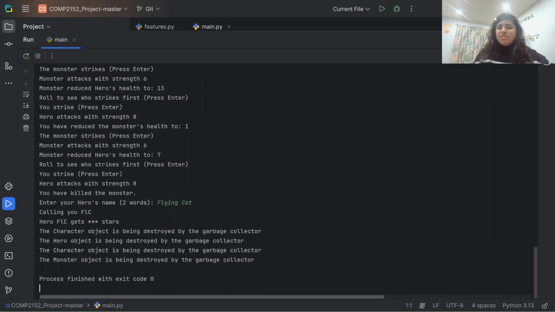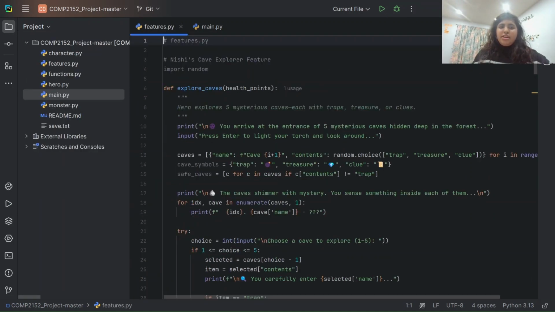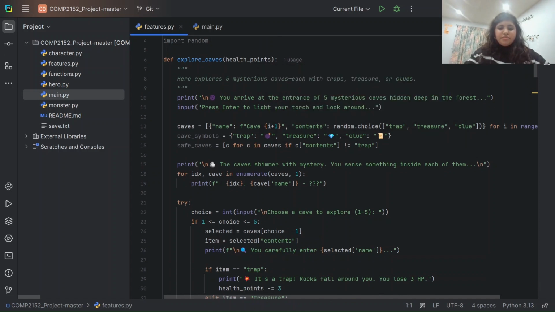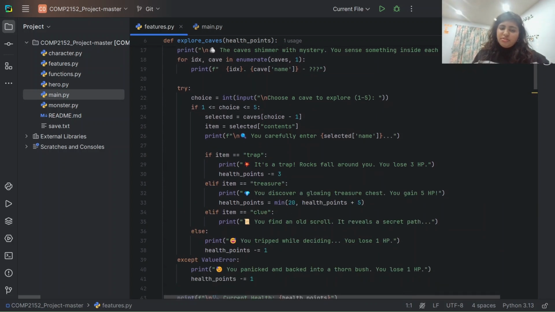So this was the game, and now I will explain my feature. First, I have used list comprehension to randomly assign the caves a trap, treasure, or clue, and then the player has to choose between 1 to 5 to select what cave he wants to go into. And if it's a trap, you get the output that it is a trap, and then the rock falls on you, and you lose 3 health points, as I said earlier.